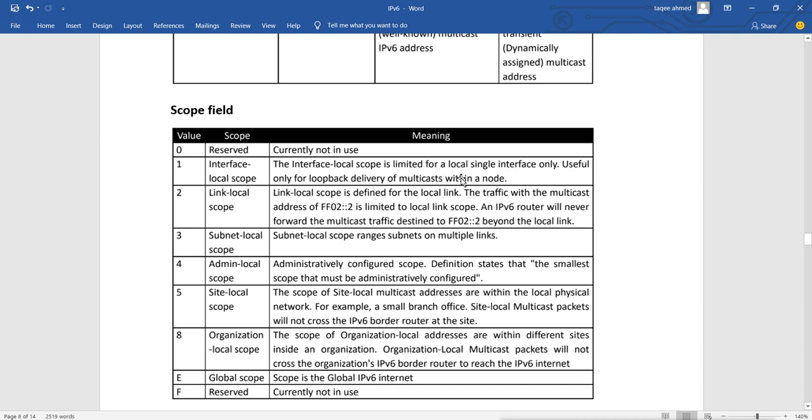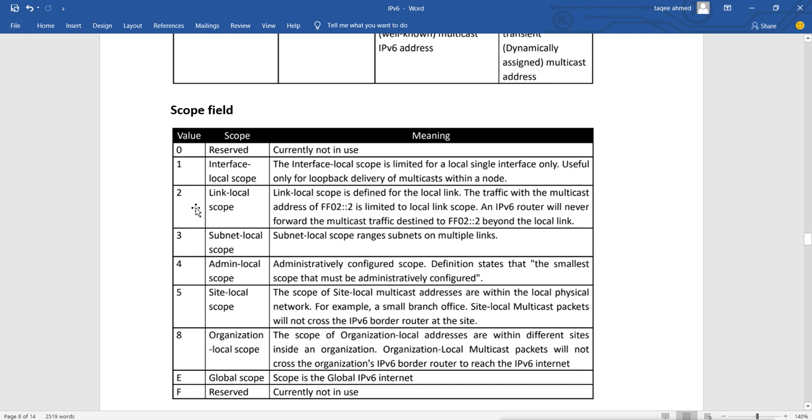That means if you see 1 there, it is reserved only for local scope. That means it is only for local delivery, local loopback. It is like localhost, the loopback address. The multicast will work like a loopback address.